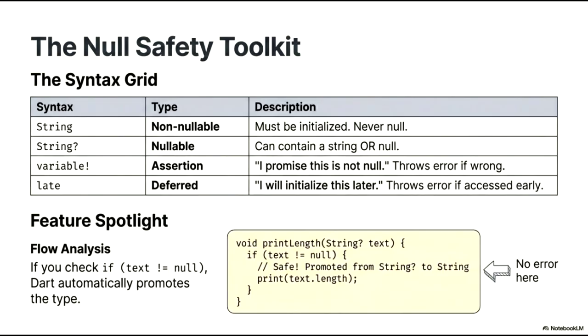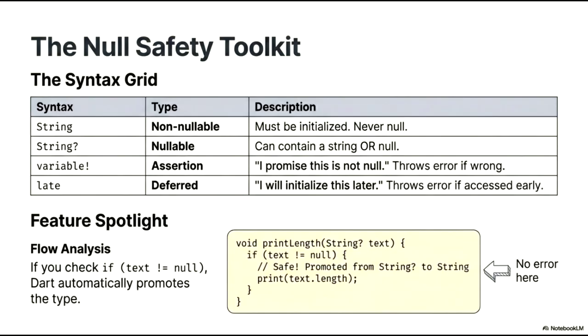For situations where we need to tell the compiler a value is definitely present, the exclamation mark acts as a null assertion. Additionally, the late keyword allows for deferred initialization, promising the compiler that a variable will be set before it is ever accessed. A standout feature of this toolkit is flow analysis.